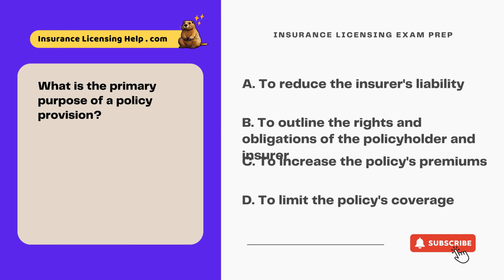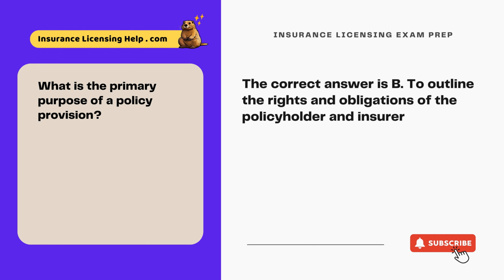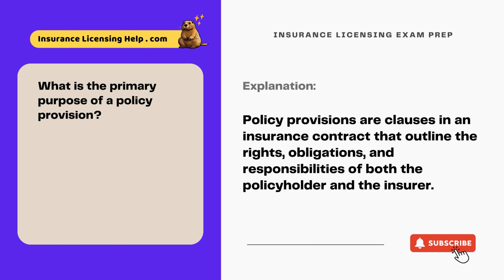What is the primary purpose of a policy provision? A. To reduce the insurer's liability. B. To outline the rights and obligations of the policyholder and insurer. C. To increase the policy's premiums. D. To limit the policy's coverage. The correct answer is B. To outline the rights and obligations of the policyholder and insurer. Policy provisions are clauses in an insurance contract that outline the rights, obligations, and responsibilities of both the policyholder and the insurer.